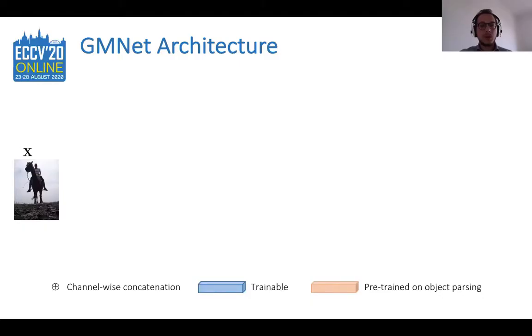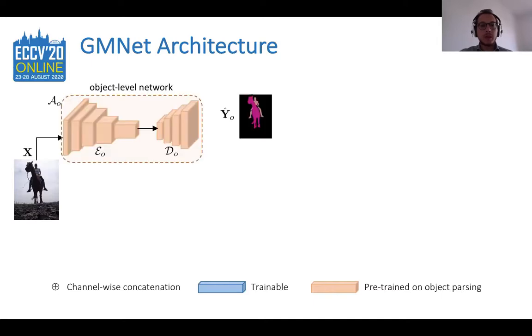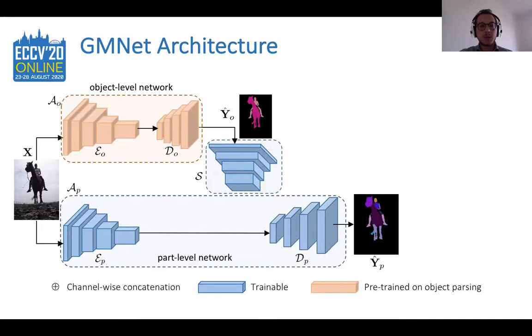More in detail, we go now through our complete architecture. We are given an RGB image, and we take a pre-trained, off-the-shelf, object-level semantic segmentation network, which we don't update during the training. Then, we designed an object-level semantic embedding network as a cascade of convolutional filters to guide the part-level decoding stage with object-level awareness. The concatenation happens channel-wise at different resolution of the decoding stage. In this way, part-level features carry also information about the object-level classes at the decoding stage.